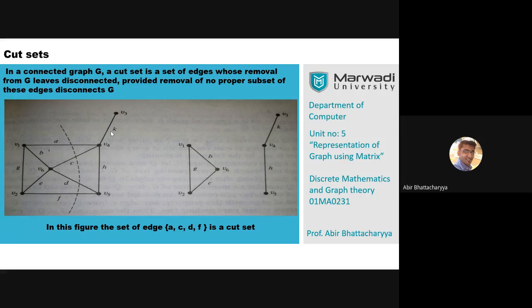In your book, write each cut set and beside it draw the components of the disconnected graph, showing how it breaks the connected graph into a disconnected one.